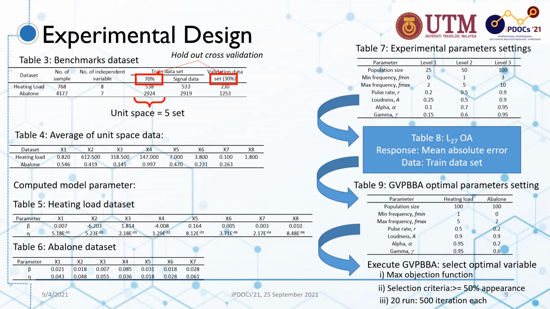To determine significant variables using the great value probability-based binary bat algorithm, the algorithm is executed for 20 independent runs with 500 iterations each. The objective function is to maximize the integrated estimate signal-to-noise ratio, and the selection criterion is based on 50% or more appearance as a significant variable over the 20 runs.